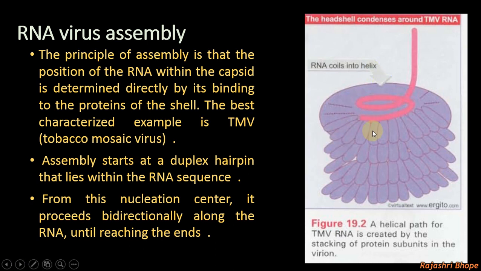Where actual assembly starts is known as the nucleation center, and it proceeds bidirectionally like this. As these discs are assembled one by one, the RNA molecule in it is packed.